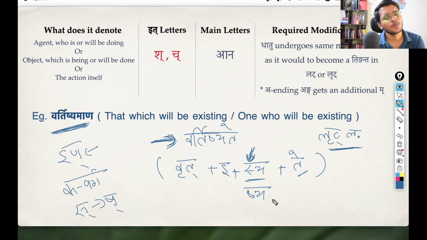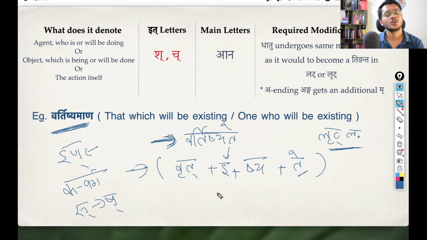Okay, and see, for all practical purposes, whenever this it agama is going to happen, you already know that instead of this sya, you are going to use shya. That is it. Because this rule will apply, sa will become sha. So whenever it agama happens in all the lrit lakara forms, this sya will be replaced by shya. So okay, just remember this.